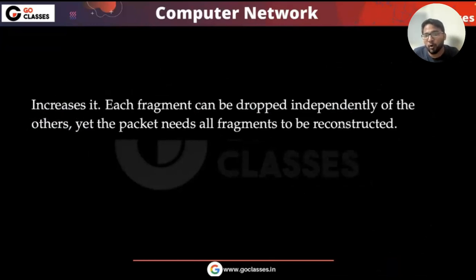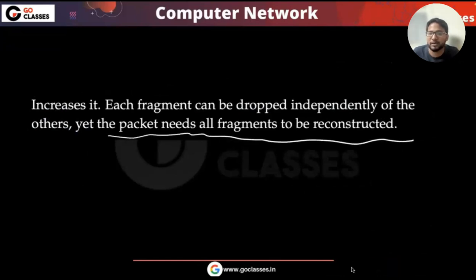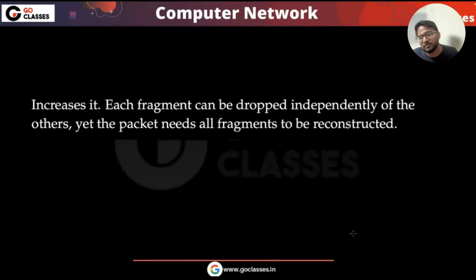Each fragment can be dropped independently of the others, yet the packet needs all the fragments to be reconstructed. So if there's fragmentation, you are making it more complicated, in the sense that the packet may get lost with more probability. Because if any of the fragments is lost, the packet will get lost. Okay.